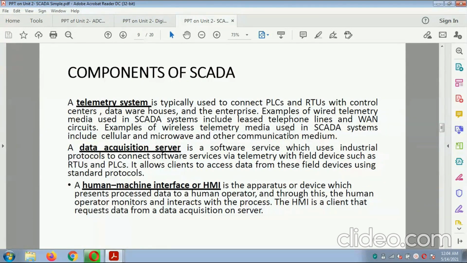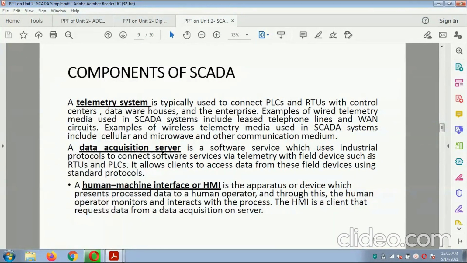Wireless telemetry media used in a SCADA system include cellular, microwave and other communication media. A data acquisition server is a software service which uses industrial protocols to connect the software services via telemetry to field devices such as the RTU and PLC. It allows clients to access the data from these field devices using standard protocols.